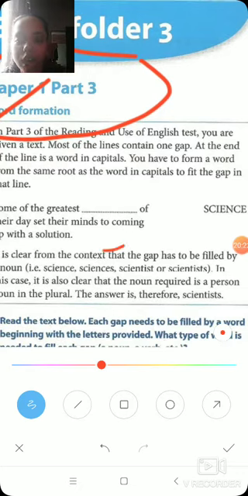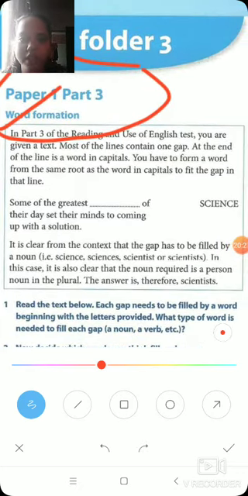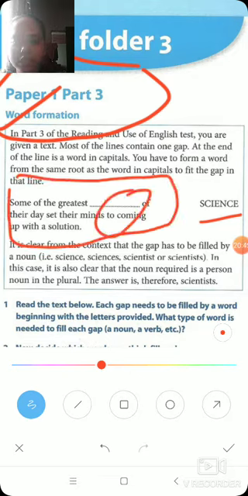In the Use of English, you are given a text, and most of the lines contain one gap. We know this very well. At the end of the line is a word in capitals. So for example, like this: there's a line and then there's a gap, and after this gap the word in capitals is given. What you have to do is form a word from the same root word.